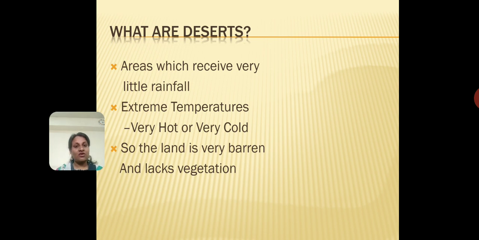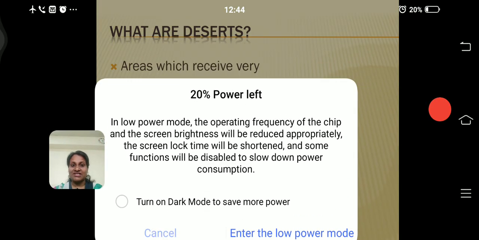Okay, so we know that the rain clouds come in and the mountains and the trees stop these rain clouds and make the rain fall, correct? But what happens to the places where the rain clouds are coming in empty? The clouds have already rained, so there is no water left for them to pour. Okay, there is no rainfall. So what happens on the other side of the mountains?